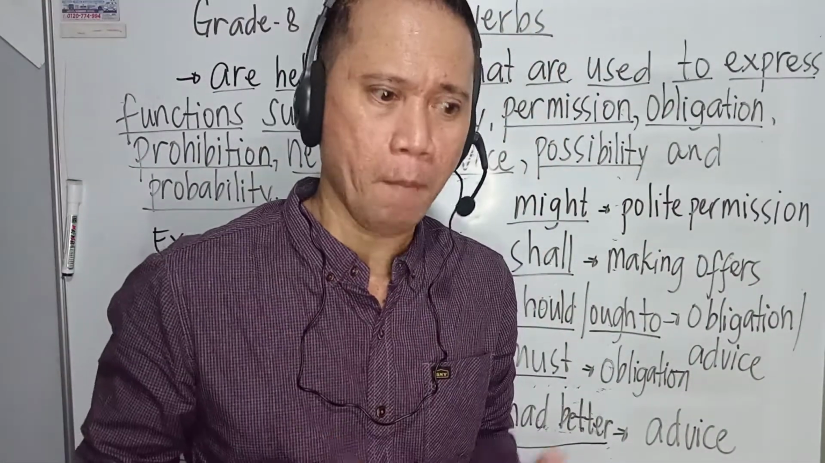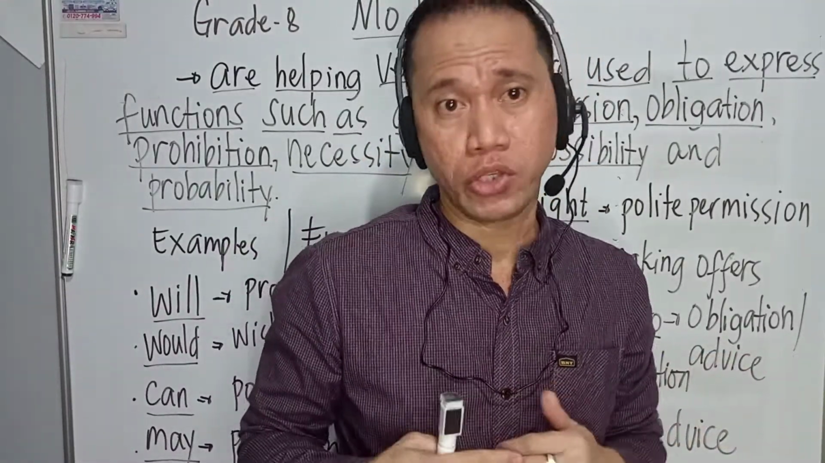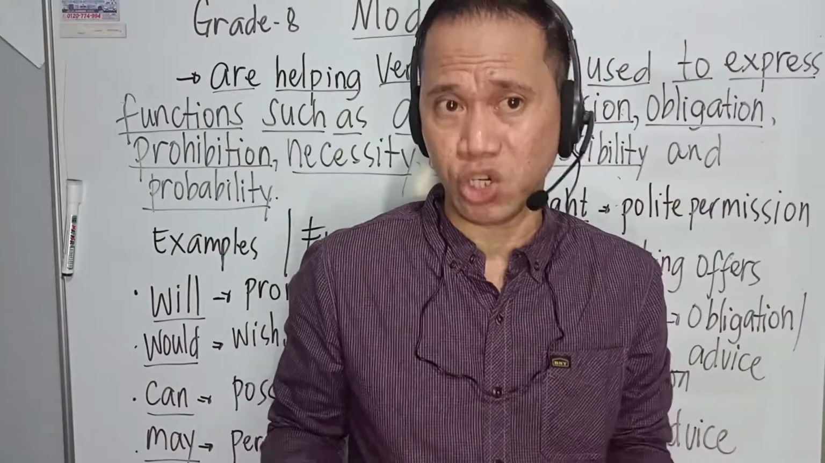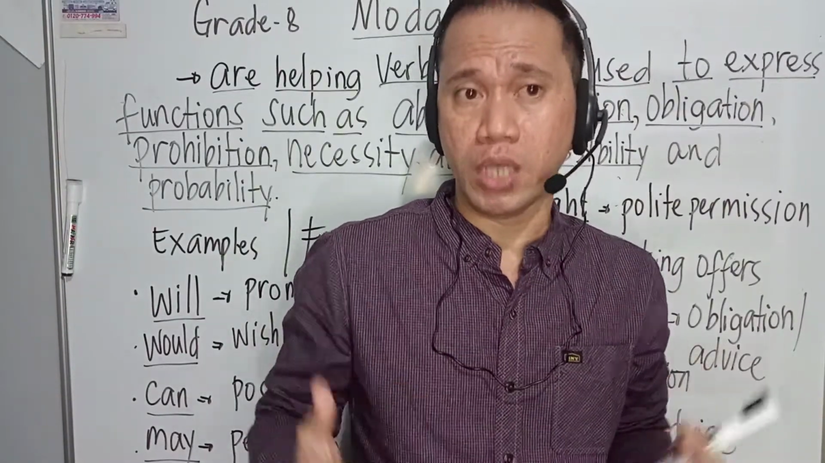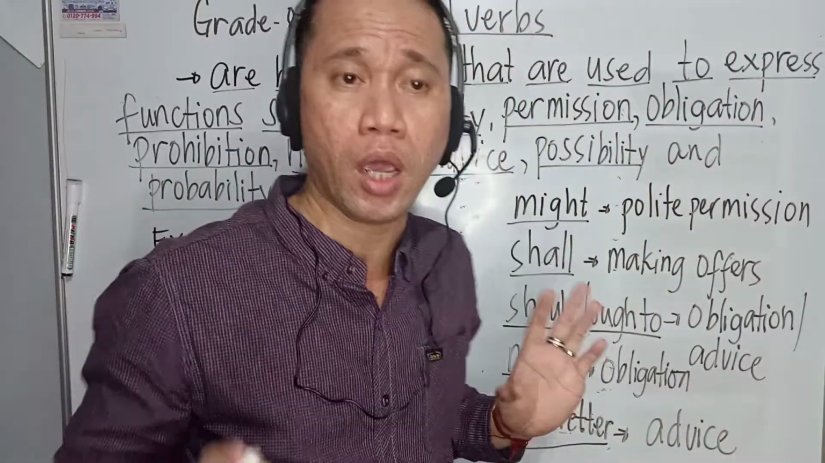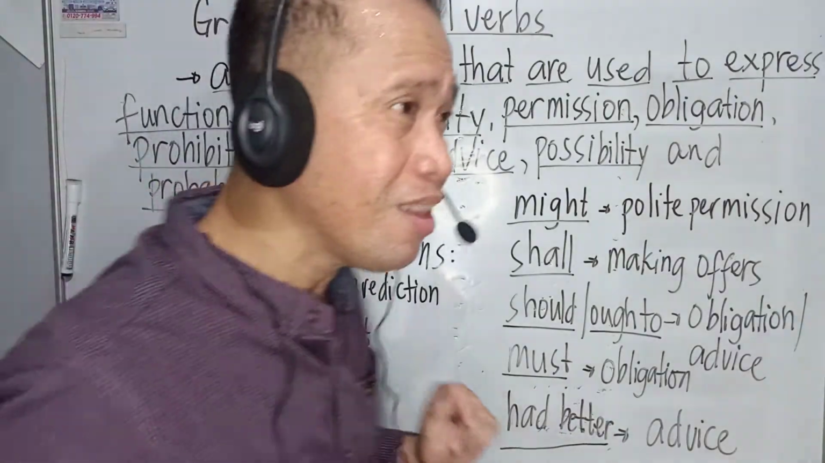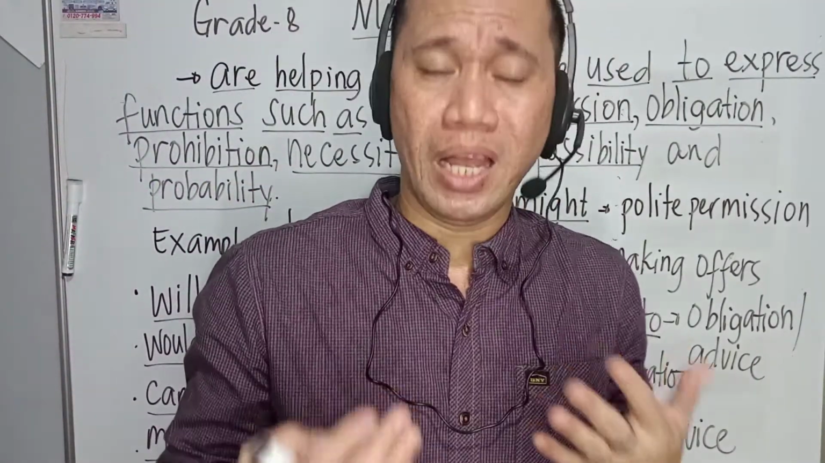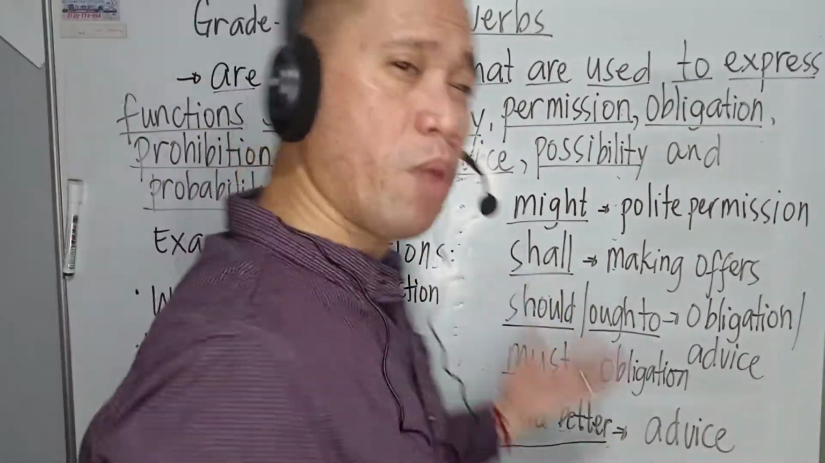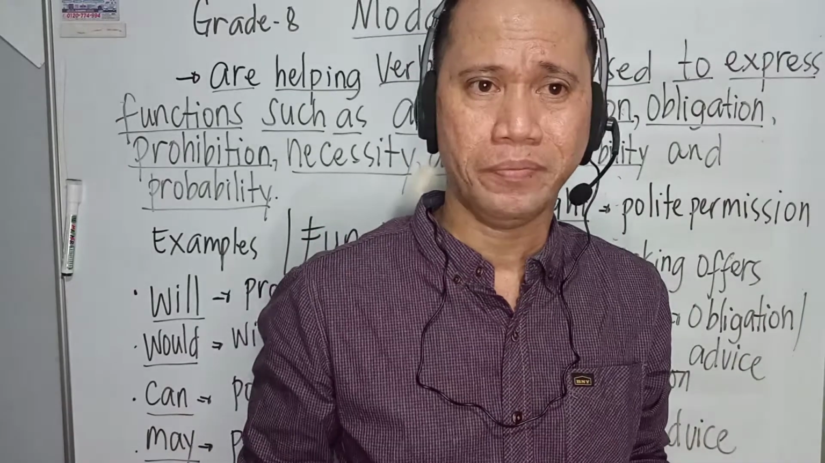But remember, these are also helping verbs. There are also helping verbs which belong to regular verbs, which are "is" and "are", which do not express actions, but help our sentence to become meaningful. But these modal verbs that we're going to discuss today are helping verbs, again used to express functions such as the ability, the permission, the obligation, the possibility, and necessity.